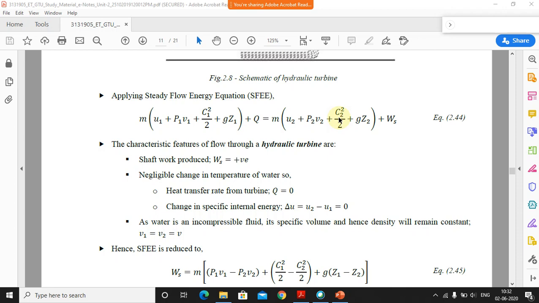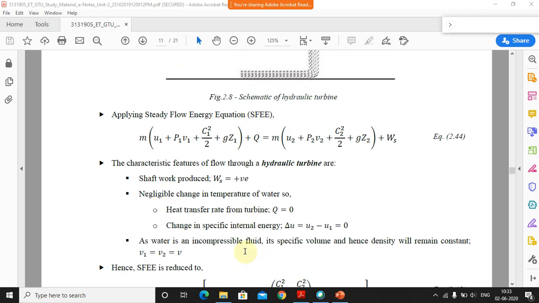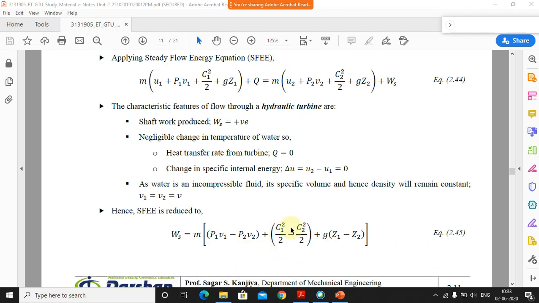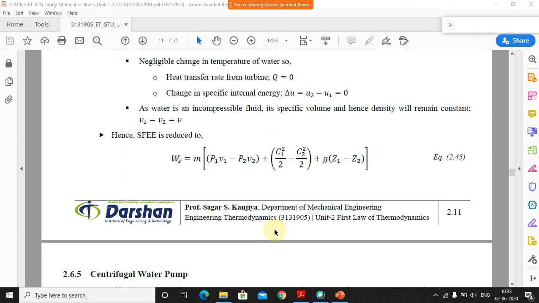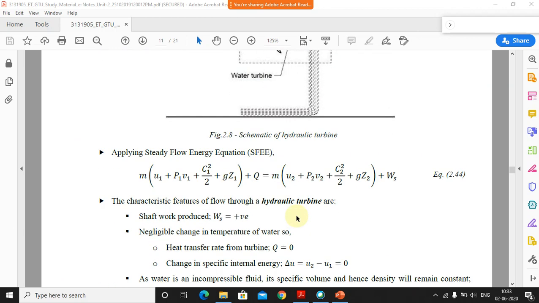Now the velocities are different, because the entering velocity and the leaving velocity will be different, so we are not going to consider them negligible. You have to consider both. And z1 and z2 also need to be considered.